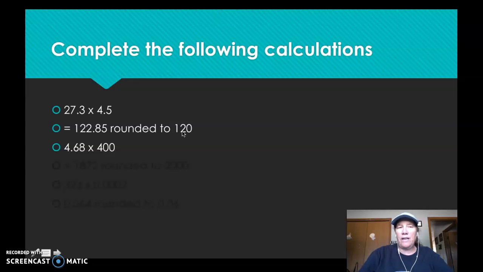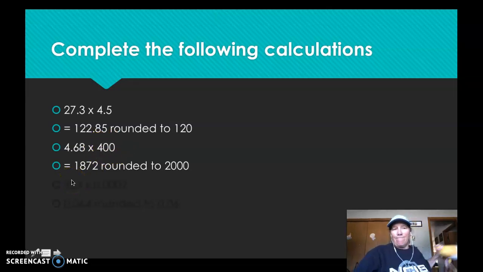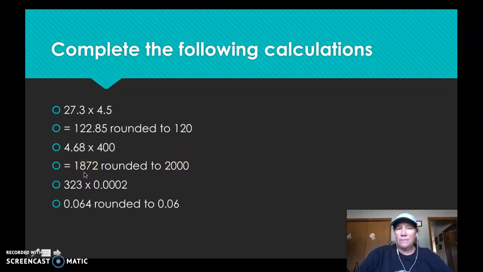Okay, same with this. Multiply the 2 numbers together. This has 3 significant figures. This only has 1. So 1872, well, I can only have 1 significant figure, so I'm going to round it up to 2,000. And again, don't write a decimal. This only has 1 significant figure, and it's close to that number. Okay, and again, multiply them together, 0.064. I can only have 1 significant figure, 0.06.